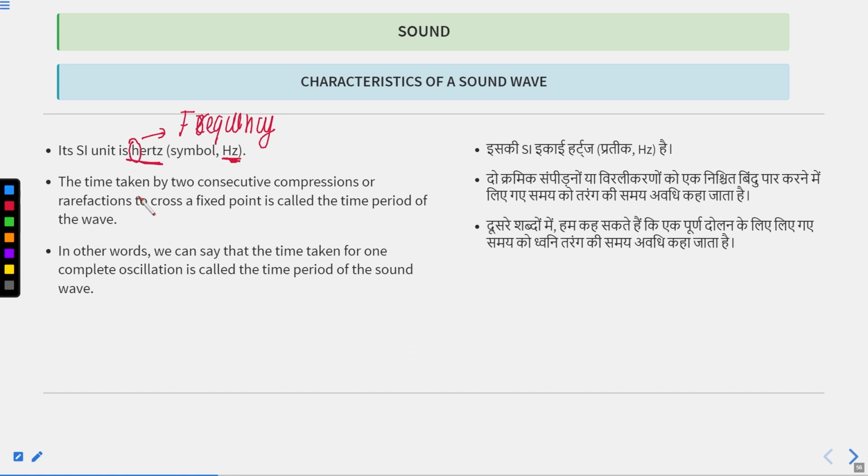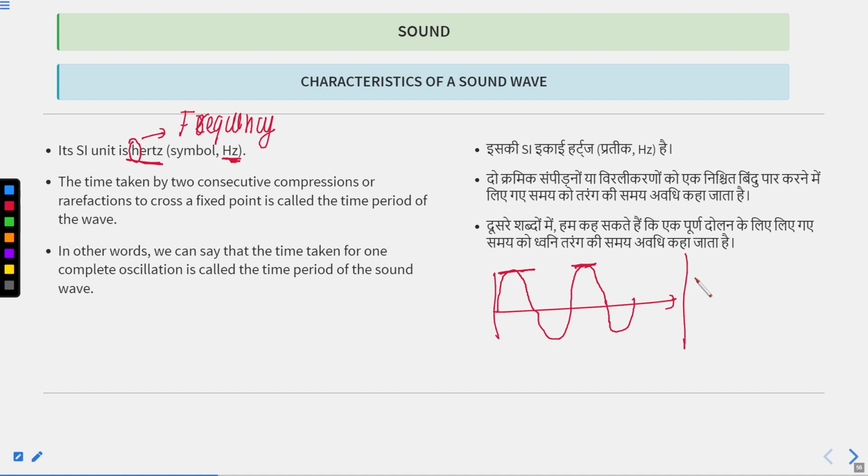The time taken by two consecutive compressions or rarefactions to cross a fixed point is called the time period of the wave.